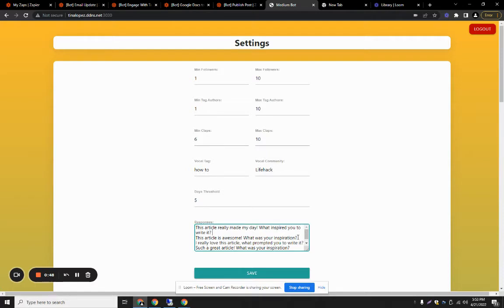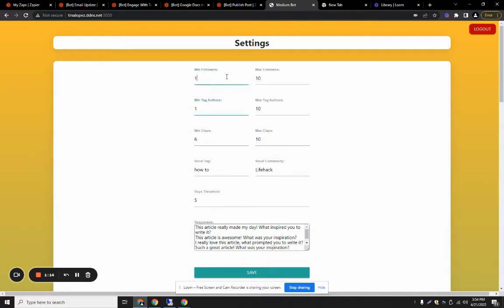Basically the bot is divided into three parts. The first part is the engagement bot. The bot engages with the followers' articles, and it also engages with the tags of the article. For example, Medium has a tag system, right? So the bot goes and types in a text like mindset, goes to the mindset page, and interacts with all the articles under mindset.